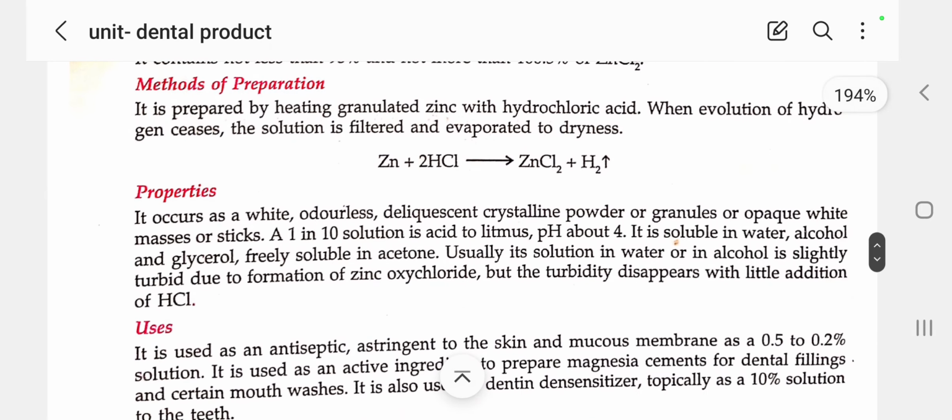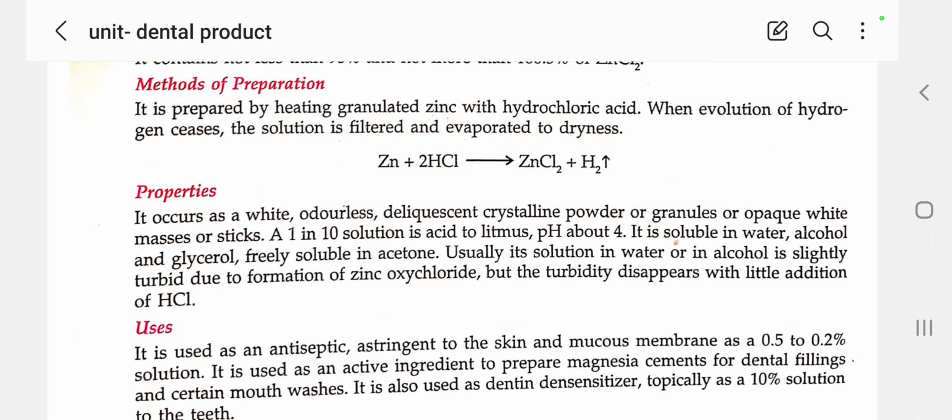Now the properties. It occurs as a white, odorless, deliquescent crystalline powder or granules, or opaque white masses or sticks. A 1 in 10 solution is acid to litmus with a pH of about 4. It is soluble in water, alcohol and glycerol, and freely soluble in acetone. Usually its solution in water or in alcohol is slightly turbid due to the formation of zinc oxychloride. So if you dissolve it in either water or alcohol, it gives a turbid coloration.